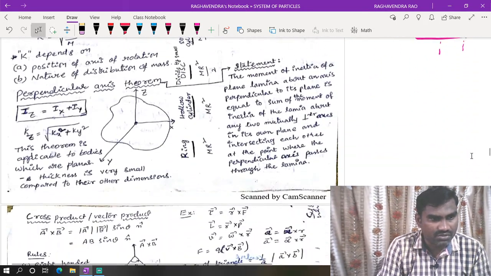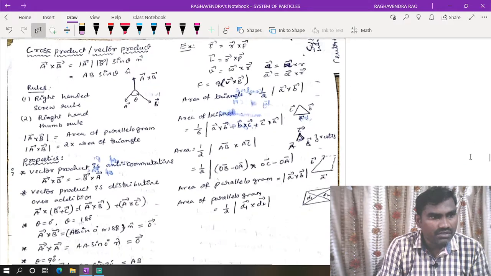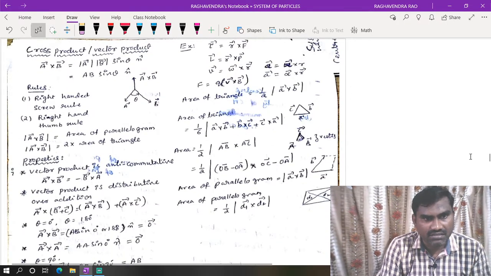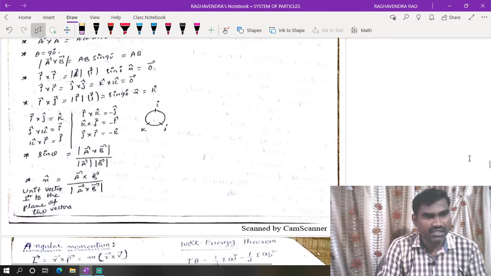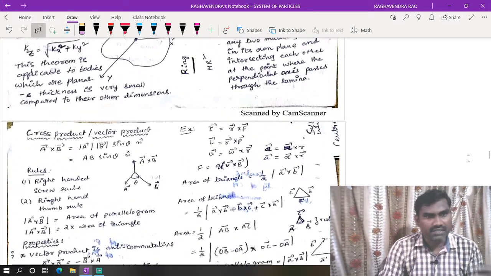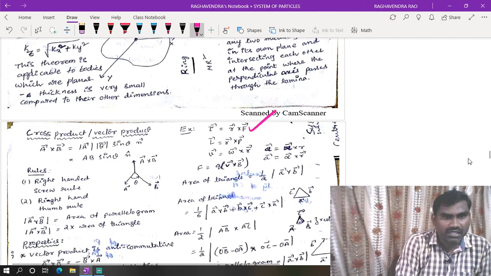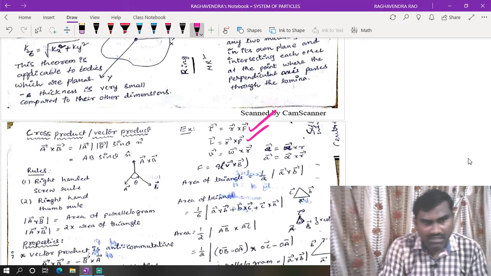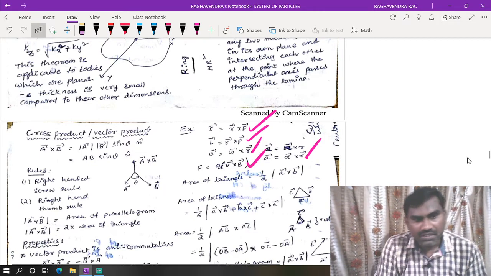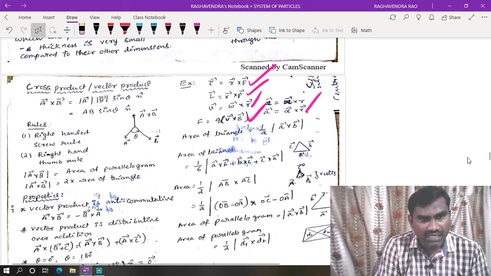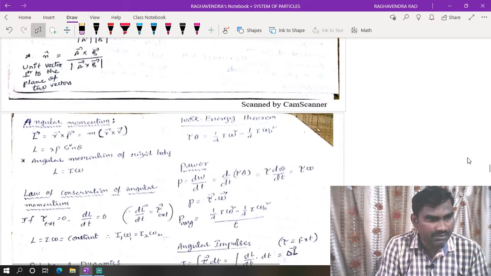Once go through those. Cross product and all we discussed already in the chapter of motion in a plane. Examples are very important regarding cross product. Example, tau is equal to r bar cross f bar, angular momentum r bar cross p bar, linear velocity and angular velocity, force experienced by a charged particle placed in a magnetic field. These are all examples we can take.